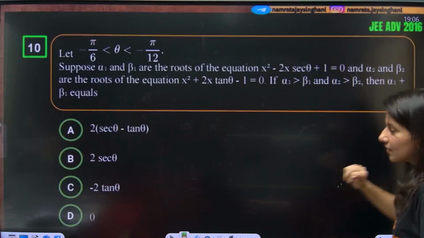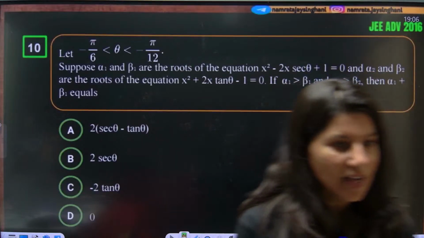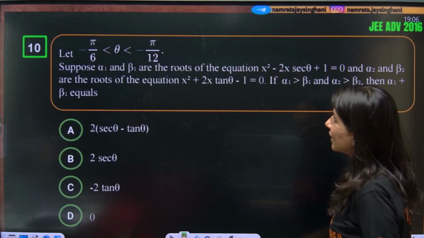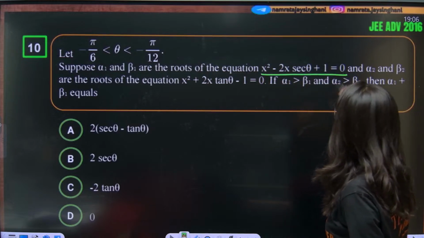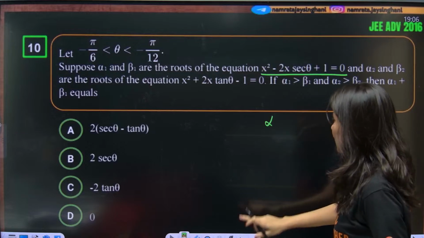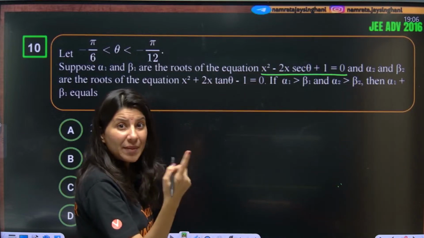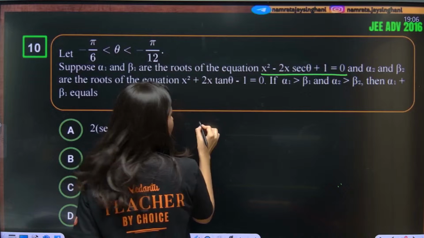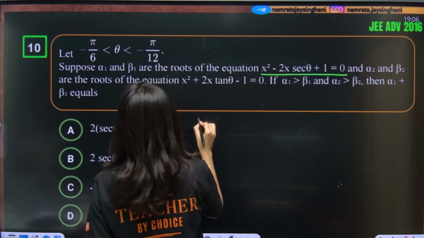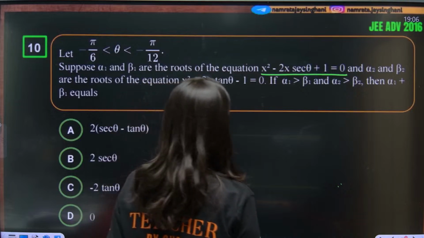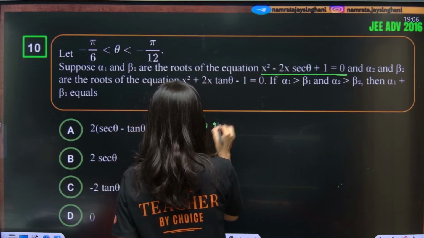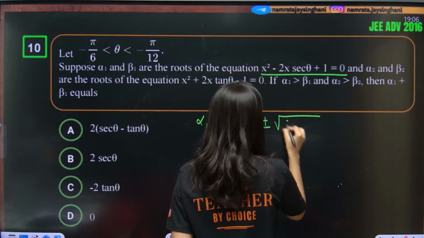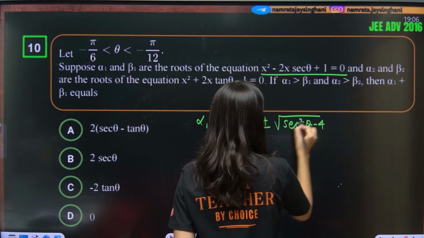Now let us move on to this thing. Yes, Snehal, ask me your doubt. Yes, minus pi by 6 to minus pi by 12. Suppose alpha 1 and beta 1 are the roots of this equation. So let me apply the formula method to solve the quadratic equation. Alpha 1, beta 1 is equal to 2 plus minus square root of b square sec square theta minus 4, sec square theta minus 4, upon 2.